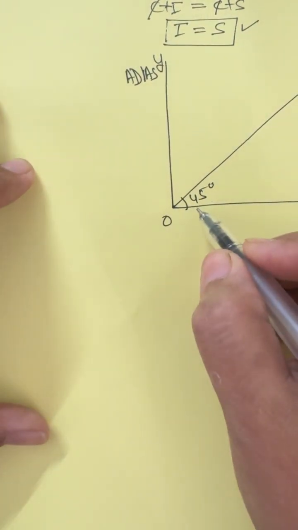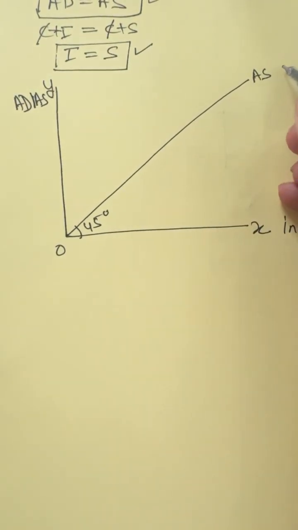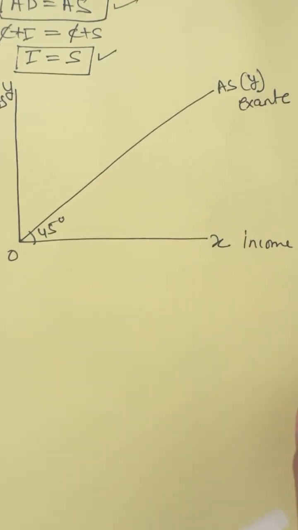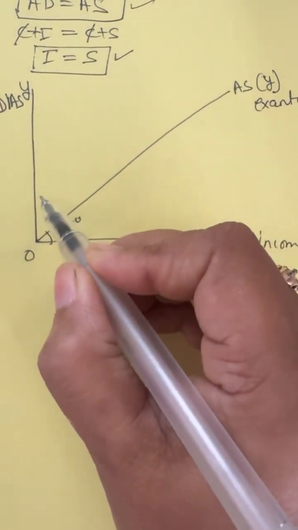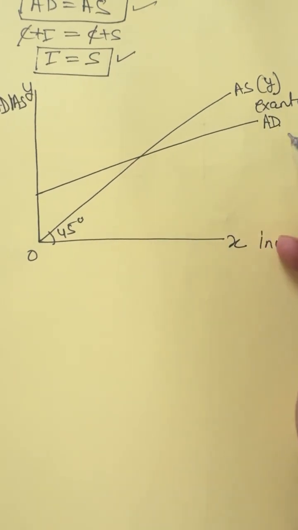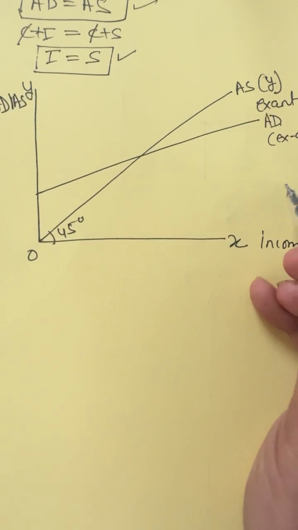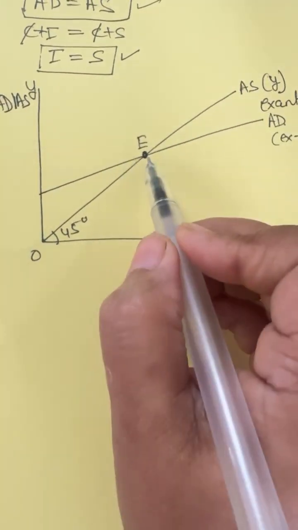Aggregate supply curve is a 45-degree line, and this 45-degree line, the aggregate supply curve, is also considered as the income curve. This is the ex ante curve, planned aggregate supply. This planned aggregate supply curve we will use as a reference line to determine the income level, and that income level is decided by the point of intersection of the AD curve. AD is also ex ante, meaning planned AD. And this is my equilibrium point where aggregate demand intersects the aggregate supply.